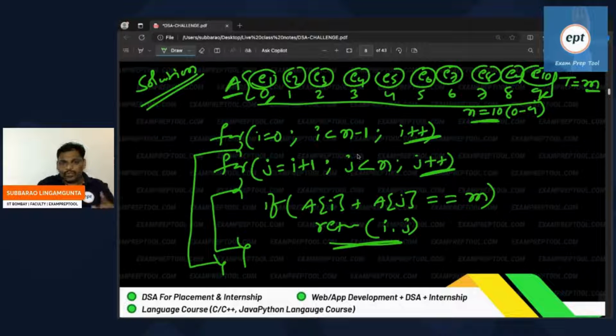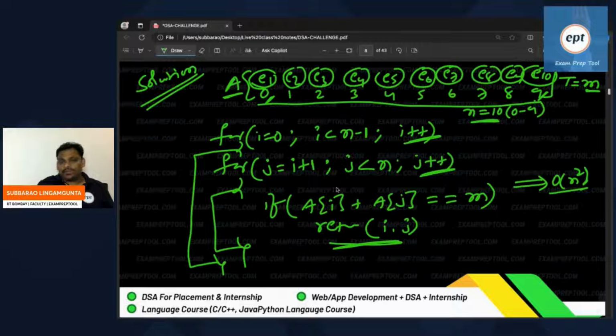Suppose if anyone has a small doubt, take the values and verify. So two loops are there, so the time complexity is order of n square. Two inner loops. Even if the outer loop were added, n plus n would be 2n, which is nothing but order of n. Because of the two inner loops, it is order of n square. Everyone fine, in my opinion.